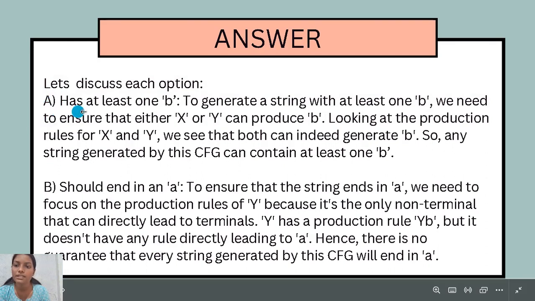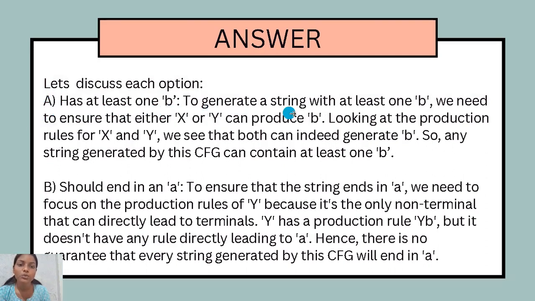First option says has at least one B. To generate a string with at least one B, we need to ensure that either X or Y can produce B. Looking at the production rules for X and Y, we see that both can indeed generate B. So any string generated by this CFG can contain at least one B.